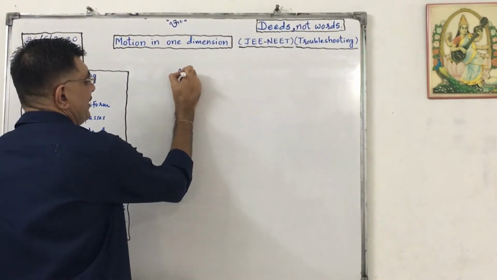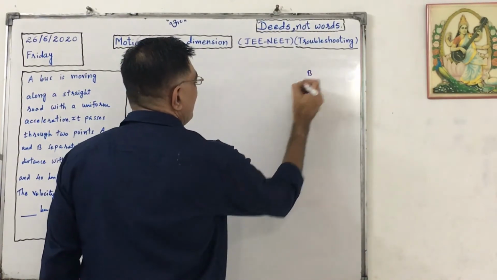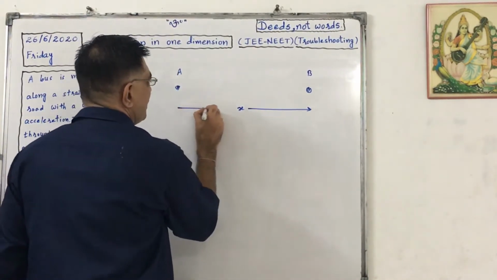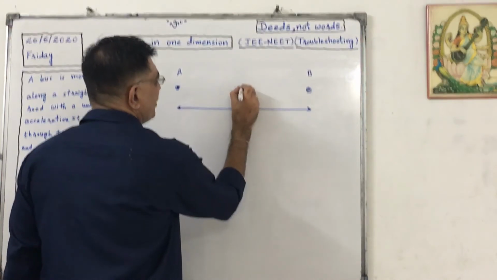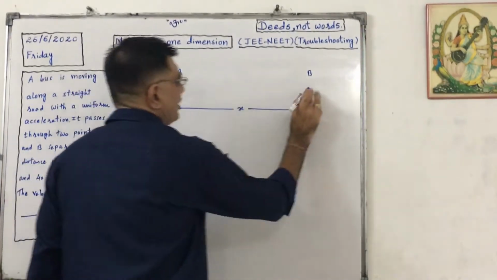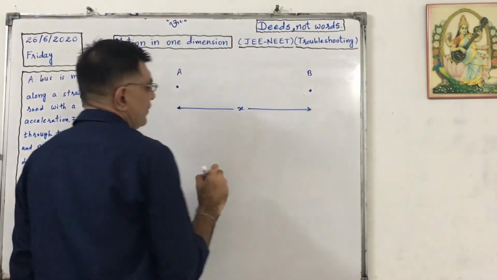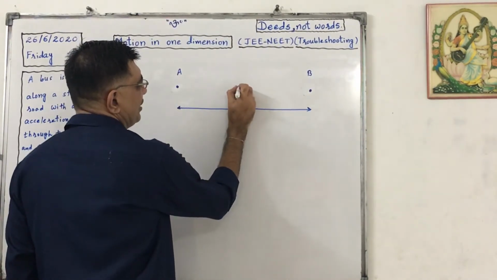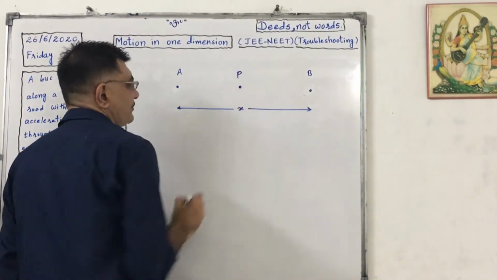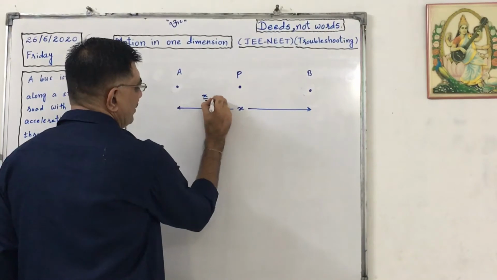So this is point A and this is point B. Suppose the distance is x. Let us consider a point P here, at distance x by 2. That is midway.